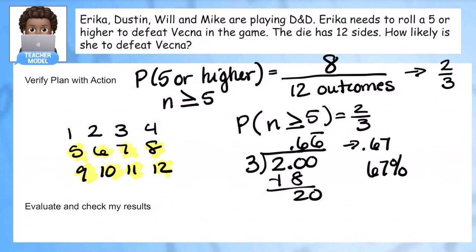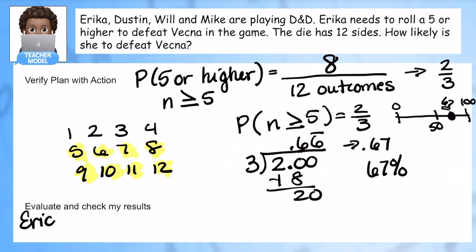So think about it. On a scale of 0 to 100%, here's our 50%, in the middle. We're right around here with 67%, where it is likely that she can get that number. All right, so let's put that into our final answer. How likely is it she can defeat Vecna?